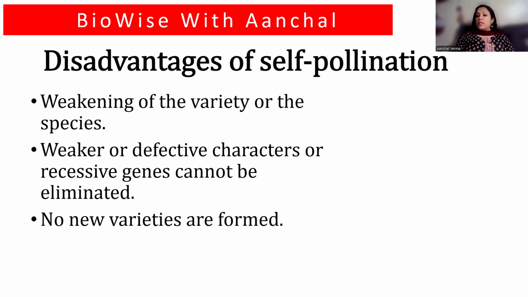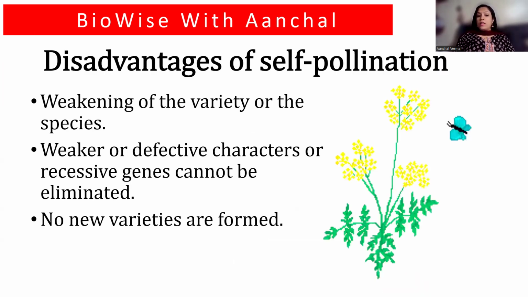Then what are the disadvantages? Because generation after generation the same variety is being transferred, there is a weakening of the variety of the species. In some plants, the vigor of the plant is also lost. That is, the ability to produce seeds or crops is also reduced.